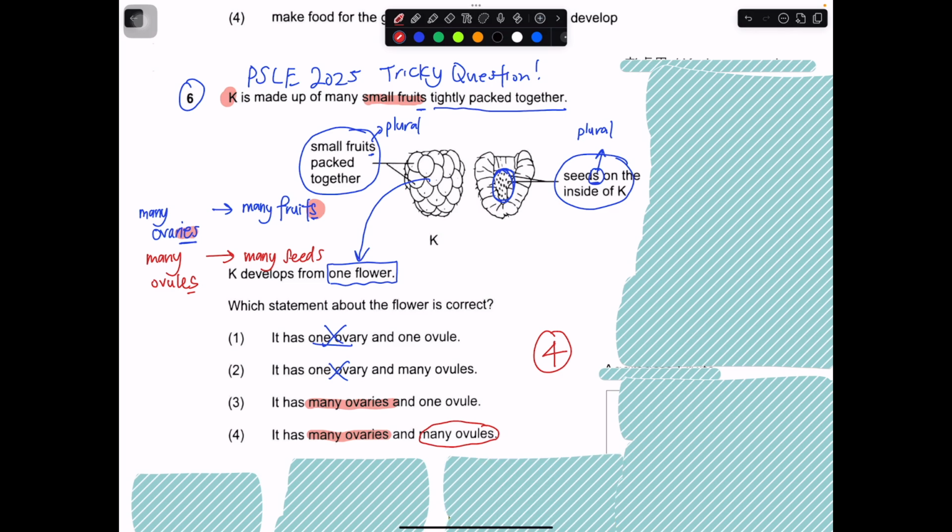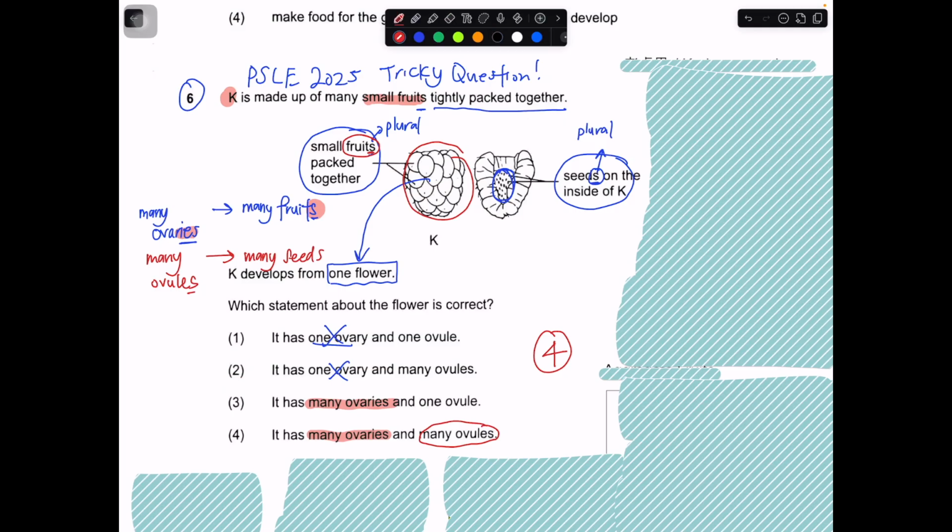Some students, when they are doing this, are easily confused with the part that shows you the fruits. Most of the students in schools are usually exposed to fruits that are singular. It's quite hard for them to expect that the fruits from the flower can come from many ovaries. That's why most people made the mistake of choosing 2. In fact, when I read this question, I also nearly chose 2. I didn't actually notice there's an S over here. So actually 2 is the wrong answer.